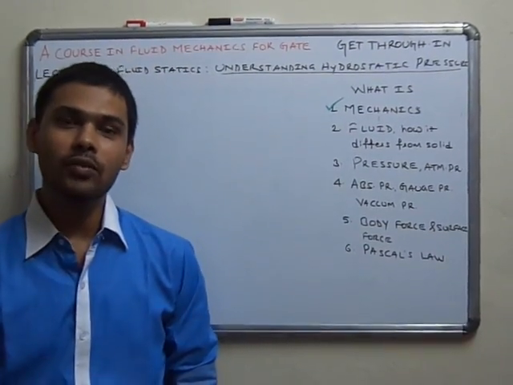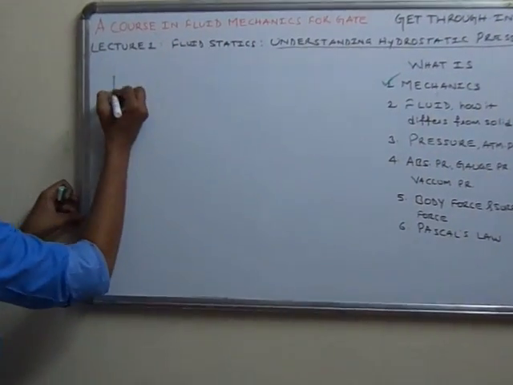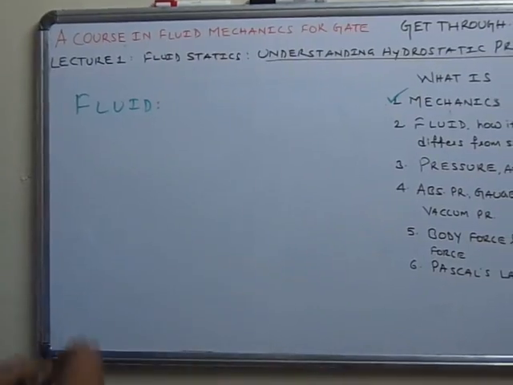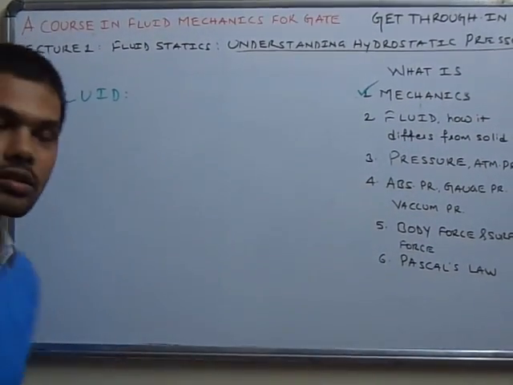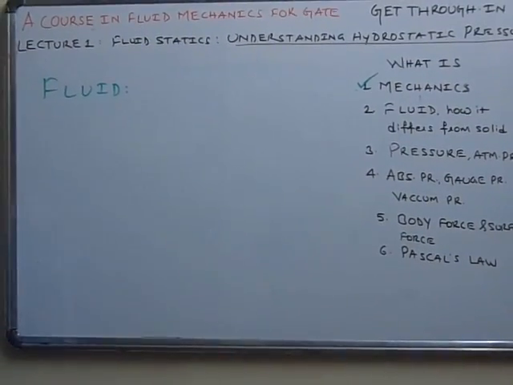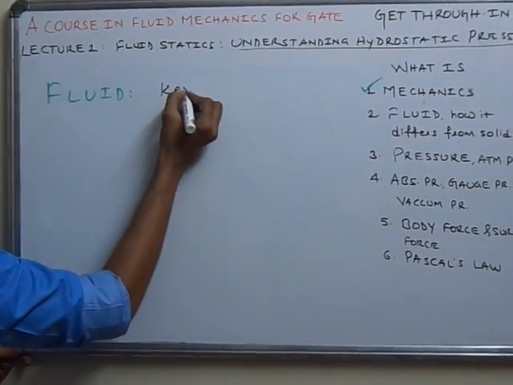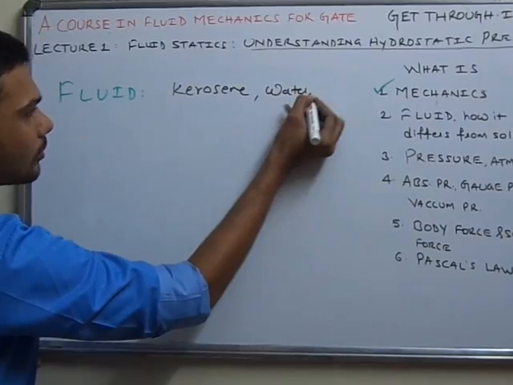Now let us understand what is a fluid and how does it differ from a solid. So what is a fluid? Anything which can flow is a fluid. For that matter, anything. So for example, kerosene is a fluid, water is a fluid, milk is a fluid.